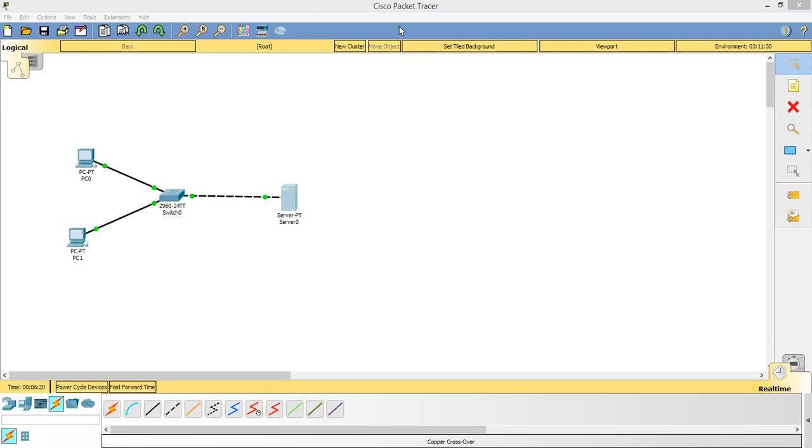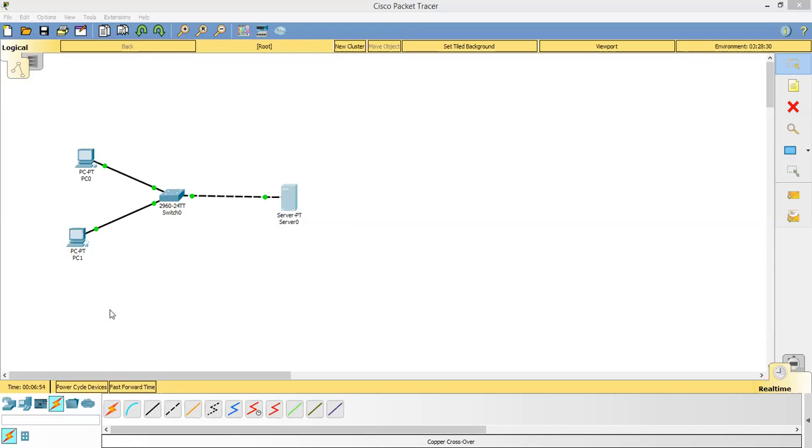In the name, I will put the name of the computer, which is PC0, and then I will put the address of the first computer, 10.10.10.3, and then click on Add. It will be added in the box below. Same thing I will do for PC1, whose address is 10.10.10.4. I will click on Add. So the DNS service is added.